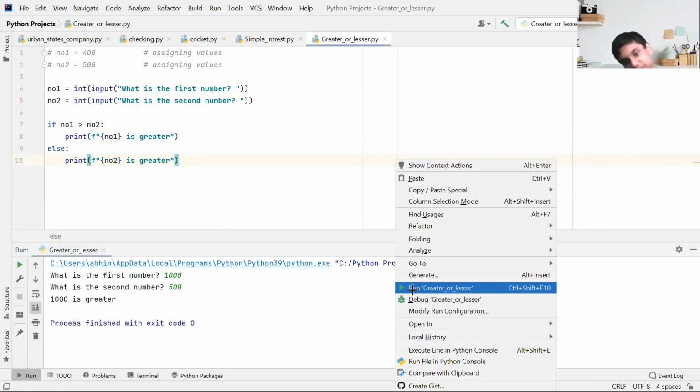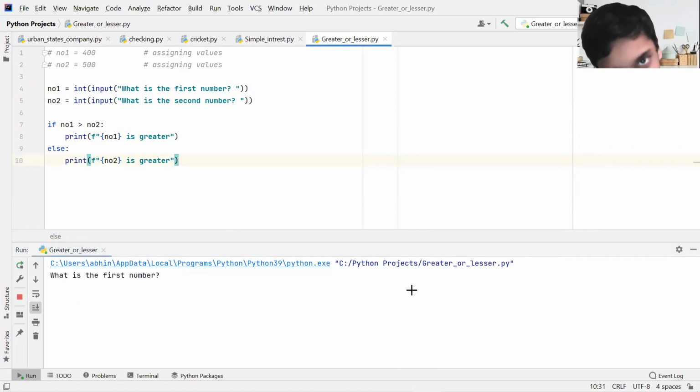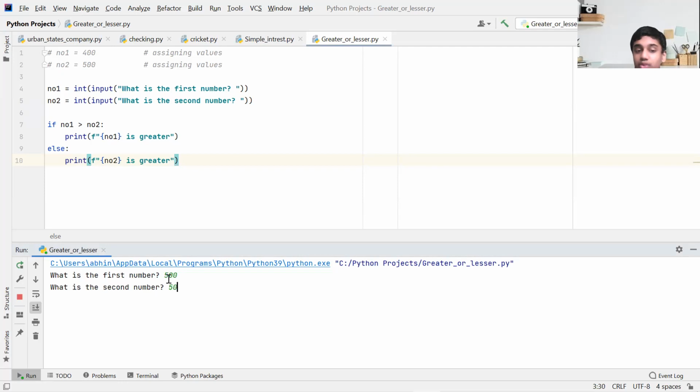Now comes the catch. Everything's working fine. Now I'm going to type 500 as my first number and my second number as well. Could you guess what the output would be? You could pause the video, think, and then come back as well. The output would clearly be no2, that is, no2 is greater. Should I show you? So 500 is greater.